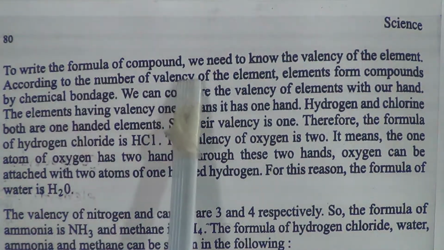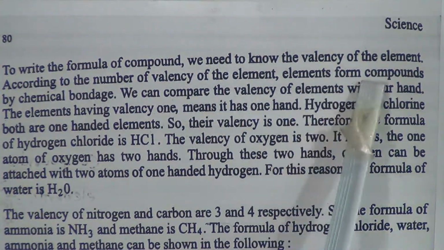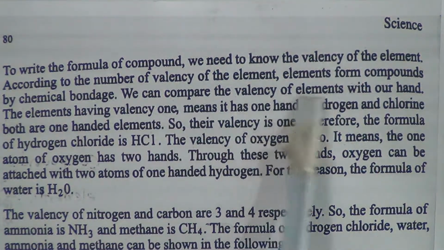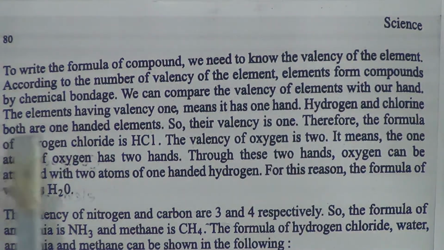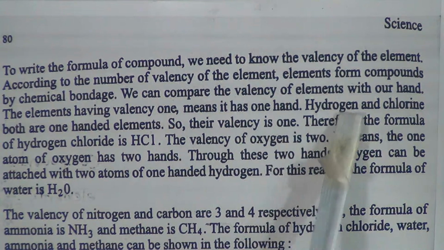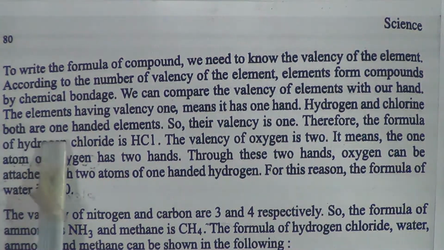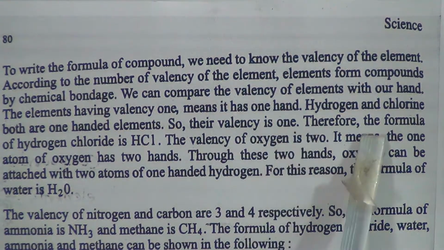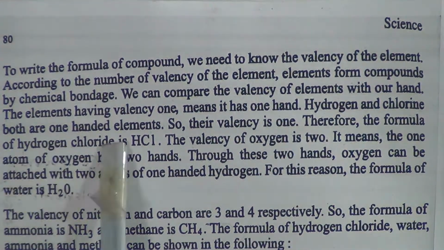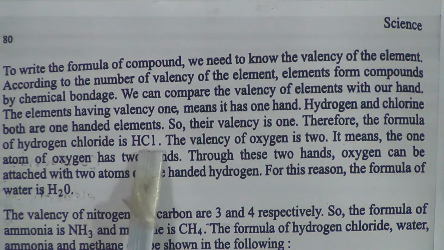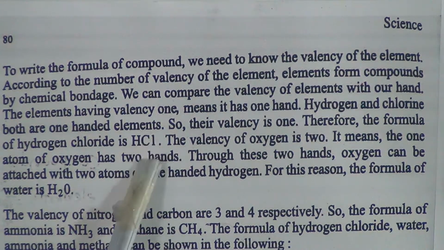According to the number of valency of the element, elements form compounds by chemical bonding. We can compare the valency of elements with our hands. The elements having valency 1 means it has one hand. Hydrogen and chlorine both are one-handed elements, so their valency is 1. Therefore, the formula of hydrogen chloride is HCl. When the valency of both elements is the same, there is no need to indicate the valency.